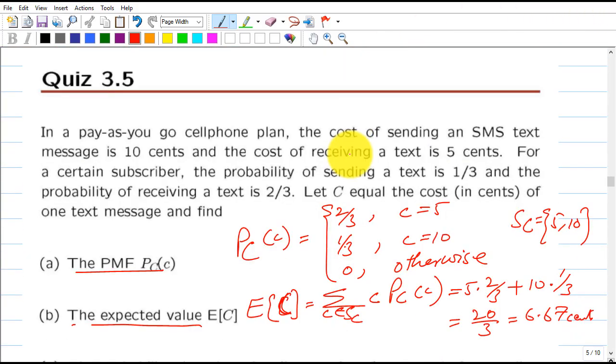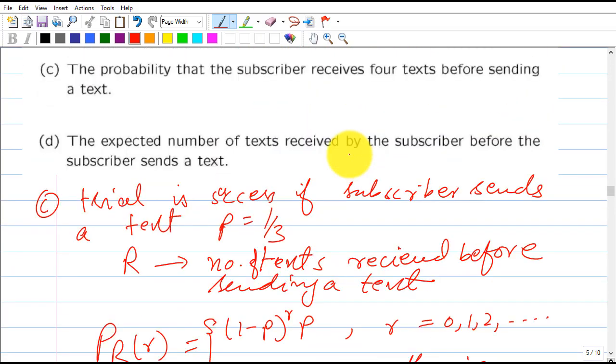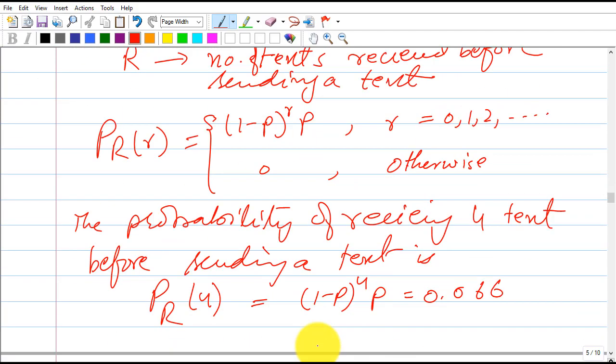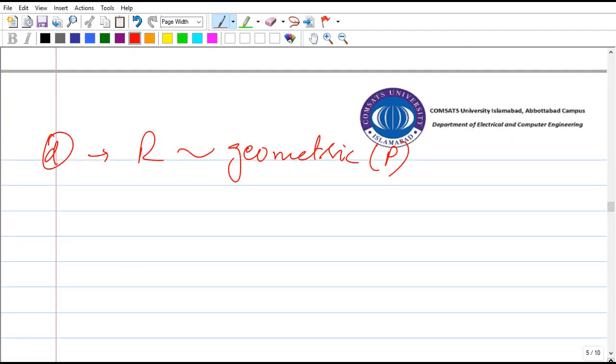So we don't have to go through all the steps. The expected value of R is simply 1 over p, and with p equal to 1 by 3, 1 over 1 by 3 is 3, so 3 is our expected value of this random variable.